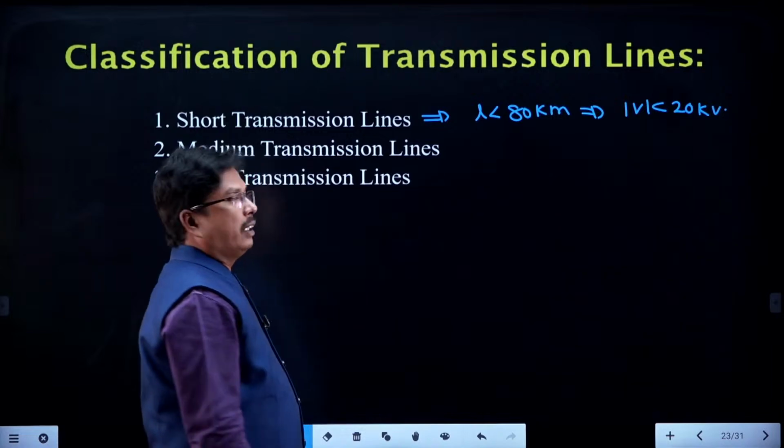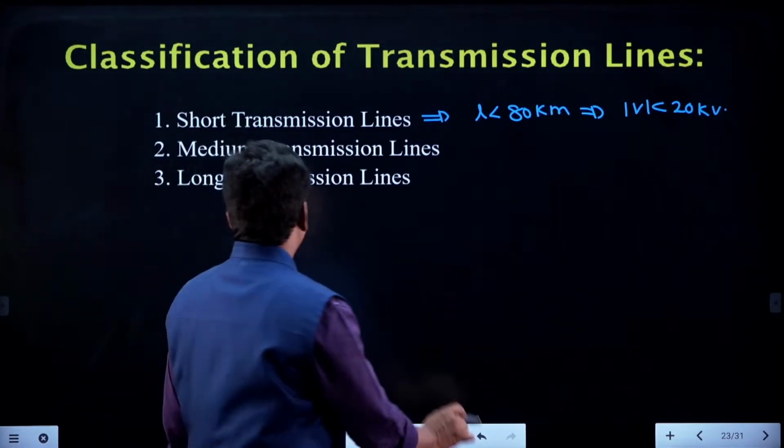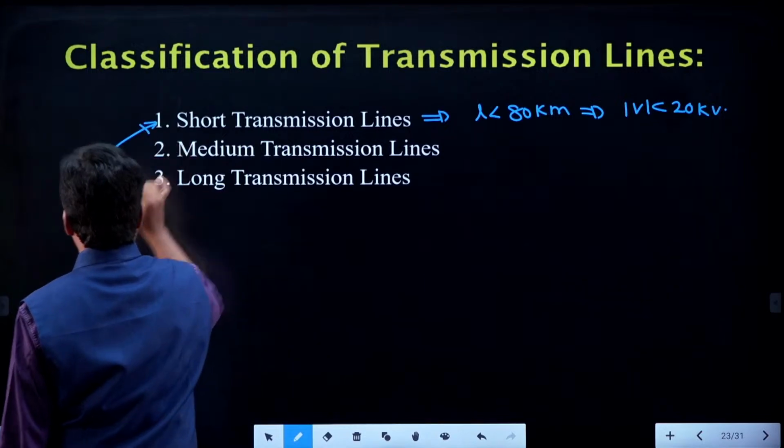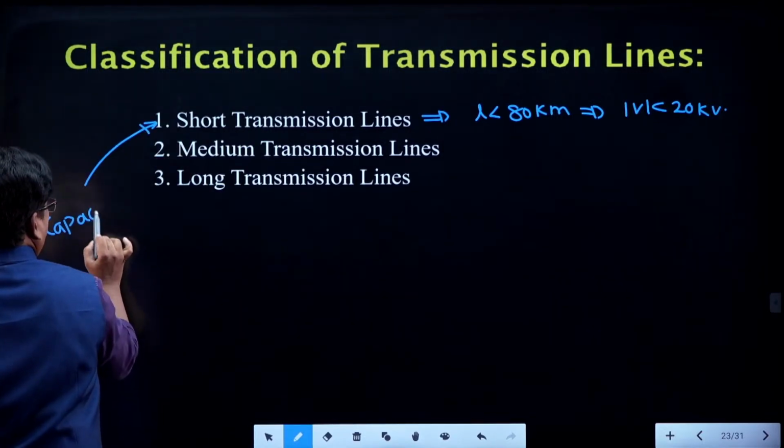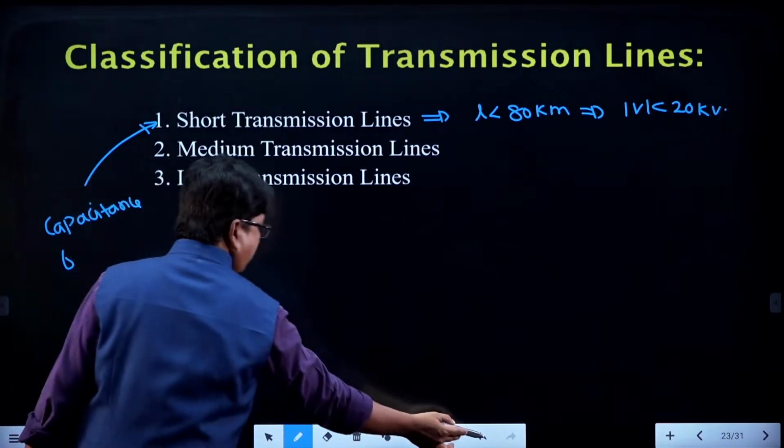And because of this one, in case of short transmission line, effect of capacitance is neglected, right? Capacitance effect is neglected.